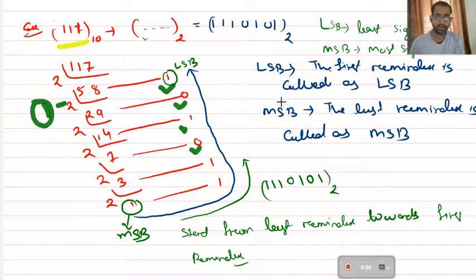Okay, so what is LSB? LSB is the first remainder that you got while dividing, and the last remainder you got is the MSB.